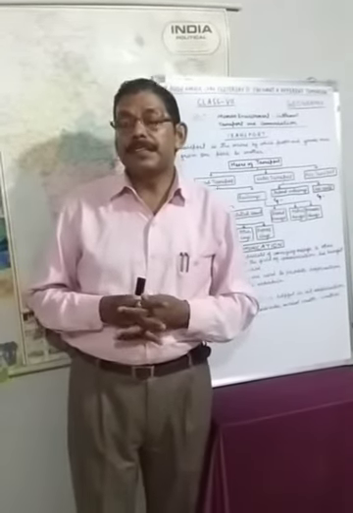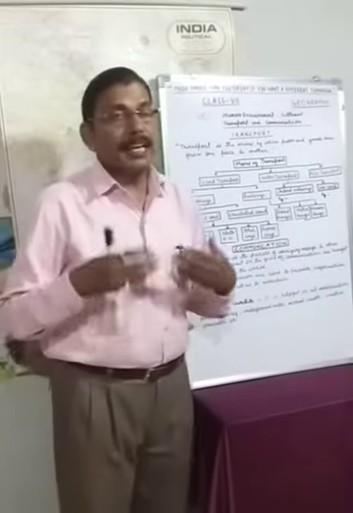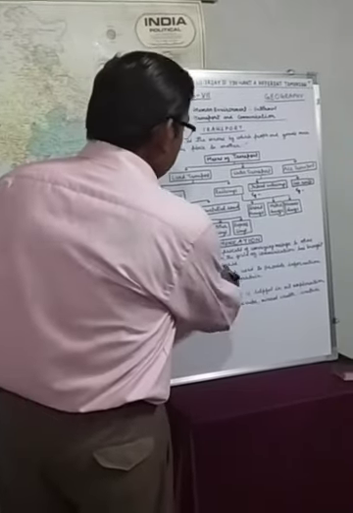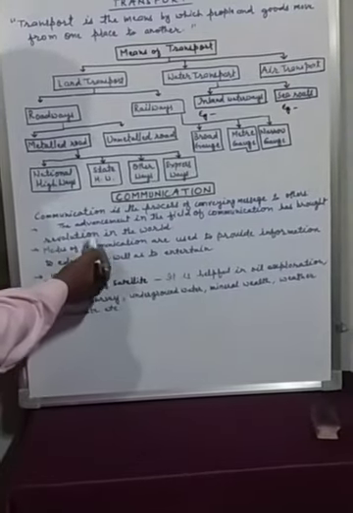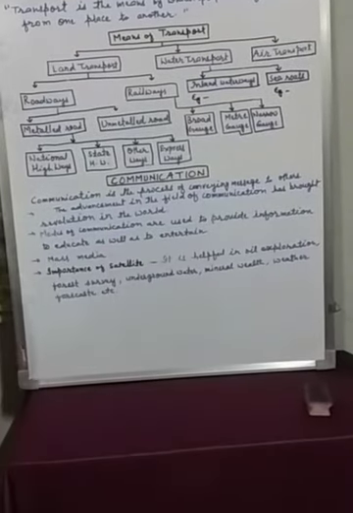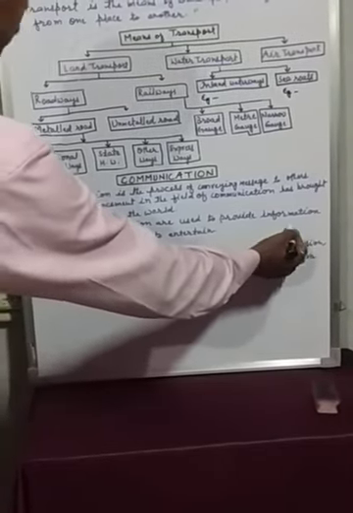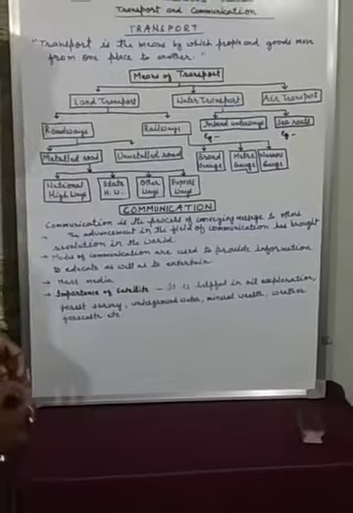Radio, television, internet are the different modes of communication that we are utilizing. Here we can see that the advancement in the field of communication has brought a revolution in the world. Modes of communication are used to provide information, to educate and also to entertain.